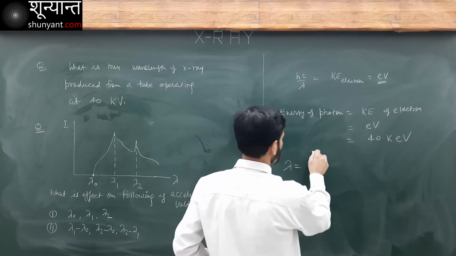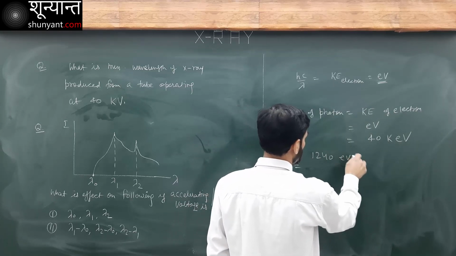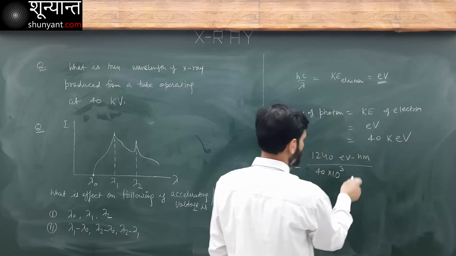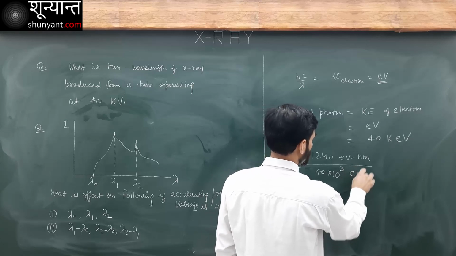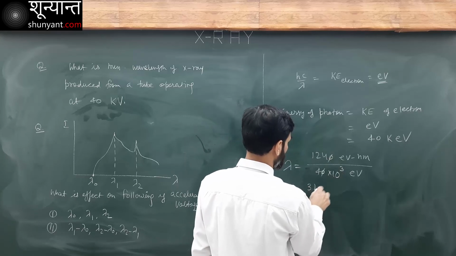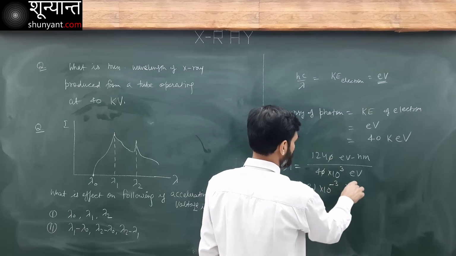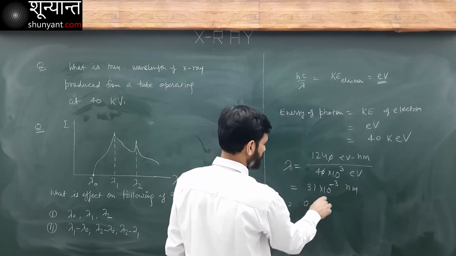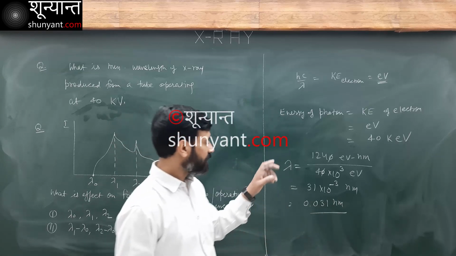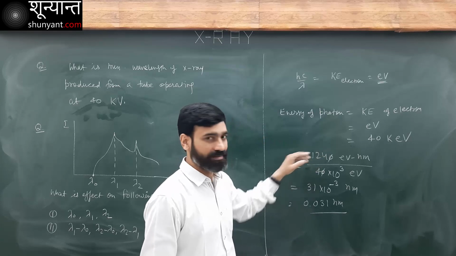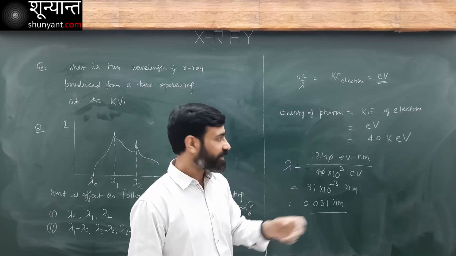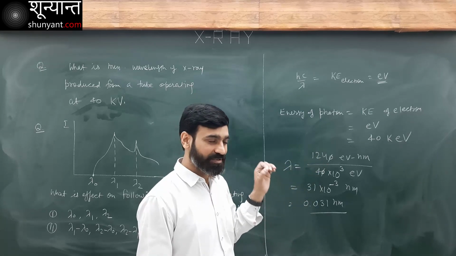Lambda will be equal to 1240 electron volt nanometer over 40 into 10 power 3 electron volt. This will be equal to 31 into 10 power minus 3 nanometer, which is 0.031 nanometer. If you are having difficulty with how I am writing all this, that means you have not done your chapter on wave particle duality. In wave particle duality, we derived this relation and now we are using it directly.